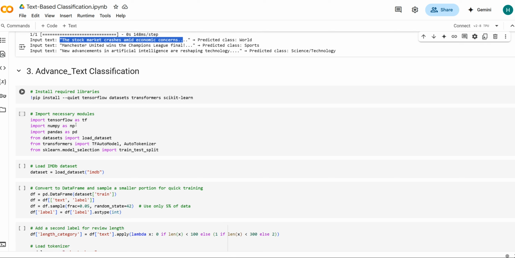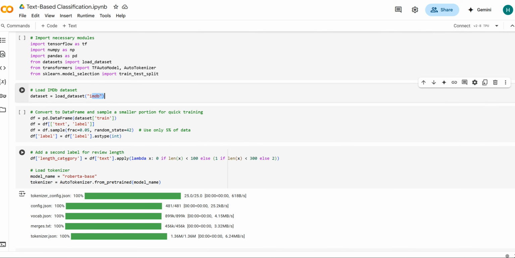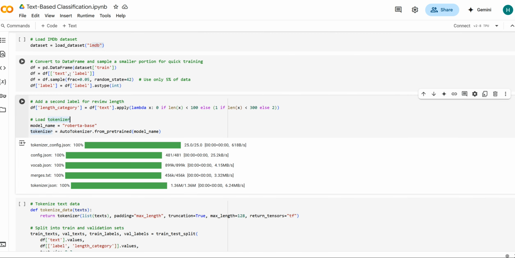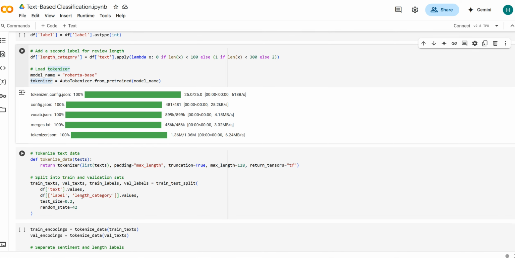So here the transformer we're going to use is RoBERTa, and the dataset we're going to use is IMDb. Scikit-learn we're going to use for splitting and evaluation. After loading the dataset, we're going to convert it into a pandas data frame so that it has only integers, and we're going to downsize the dataset so that it runs easily with limited compute.